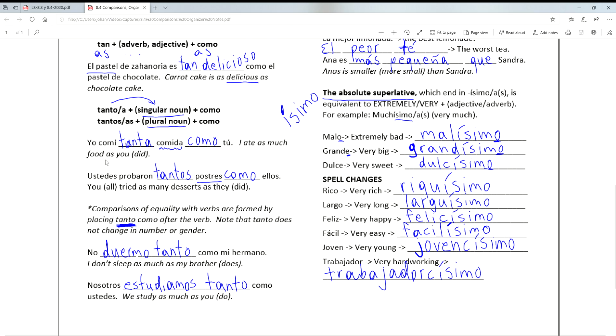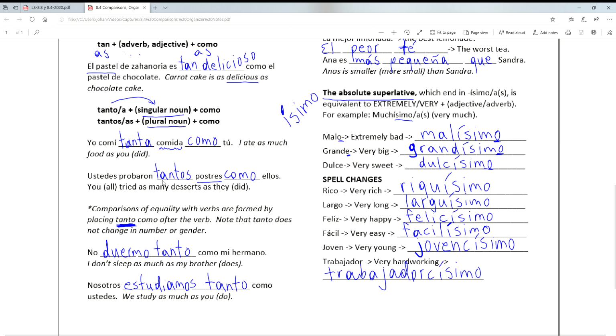I ate as much as you did. So, I ate as much food, sorry, this is important, as you did. So food is the thing that I am using to make my comparison, right? In español, that's comida. So same order. I ate, yo comí. As much food as. So tanta comida como tú. And then I use tanta in this case because what I am using to make that comparison is comida. And that's la comida, so it should be tanta comida. Okay, that's why over here you have tanto or tanta because that agrees with whatever your noun is.